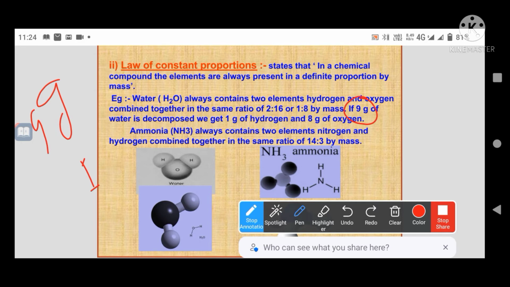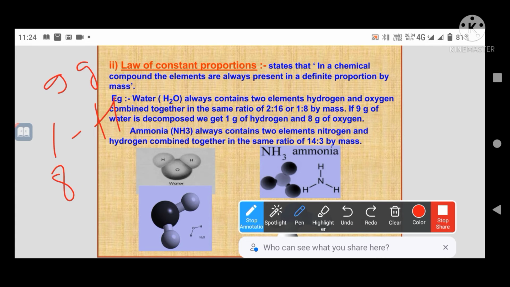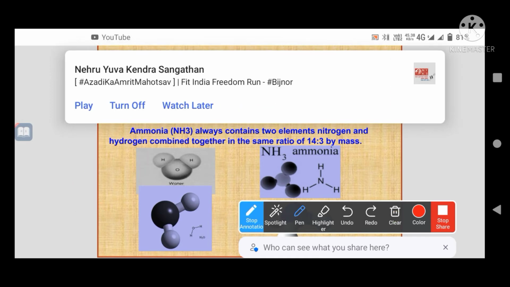Such a proportion contained in a compound is called the law of constant proportion. This proportion is always the same everywhere, wherever we take the water.